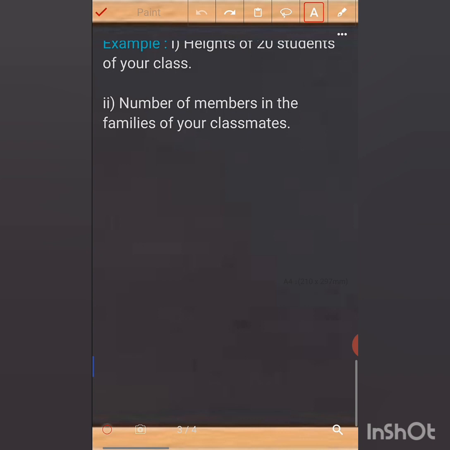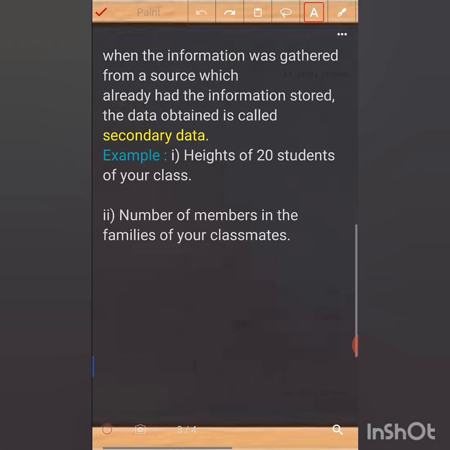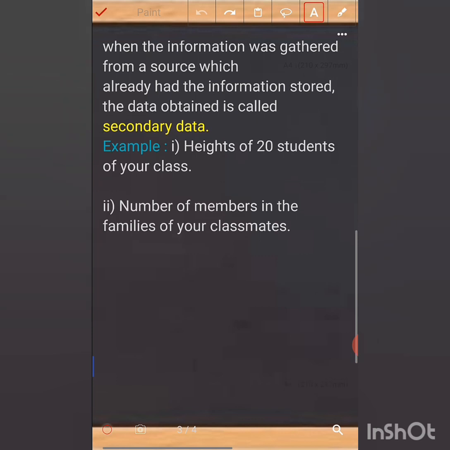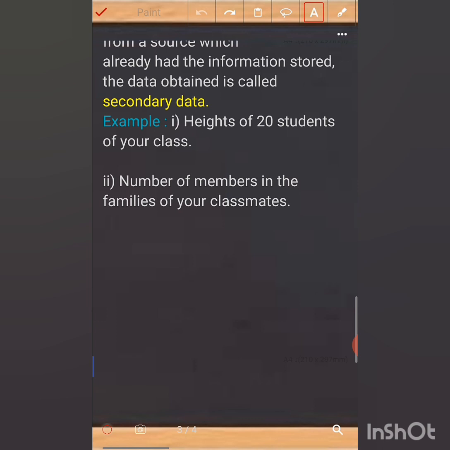You are not getting the information directly; you are taking the help of your friend. That kind of data is called secondary data. If you yourself are involved in getting the information, it is primary data. If you are getting the information from another source, it is secondary data.